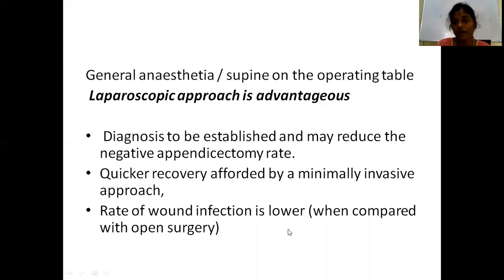Coming to the surgical point of view, there are two: one is the laparoscopic approach, the other one is the open approach. At present, the laparoscopic approach is the gold standard. As you all know, there are many advantages with laparoscopy. In all laparoscopic procedures, you will give general anesthesia and the position is supine. What are the advantages? One is diagnosis. You can establish the diagnosis and make sure that this is the diagnosis, and this will reduce the negative appendicectomy rates. And there will be quicker recovery, and the rate of wound infection will be lower compared to open surgery.